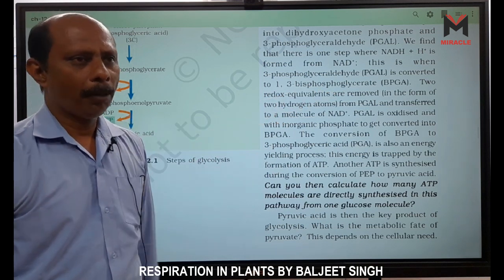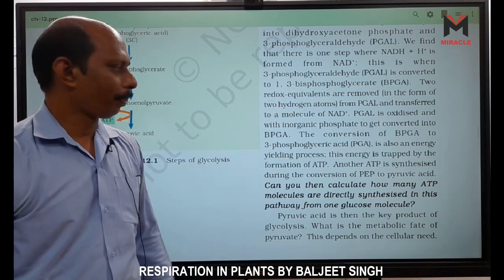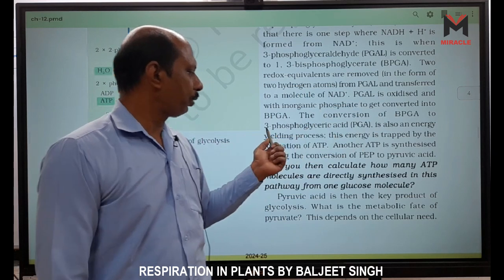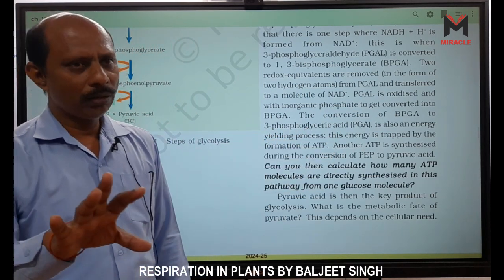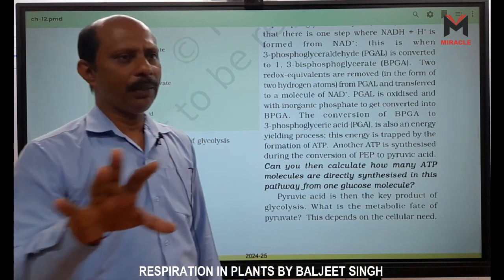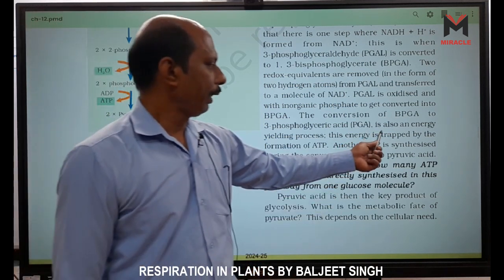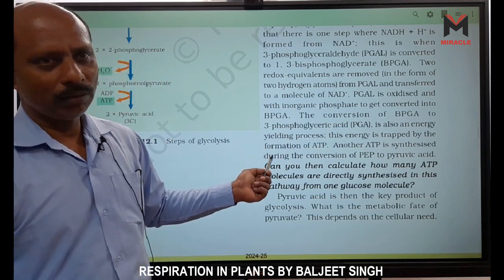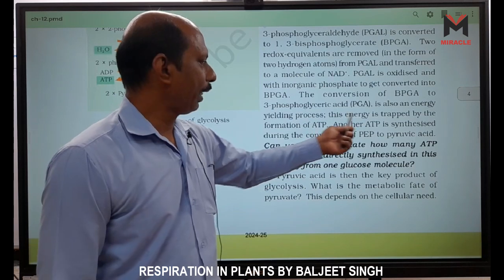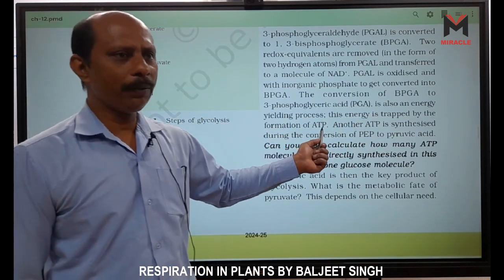In the conversion of BPGA to 3-phosphoglyceric acid, 3PGA, 1 ATP is formed. It is also an energy yielding process because we get 1 ATP. This energy is trapped by formation of ATP.